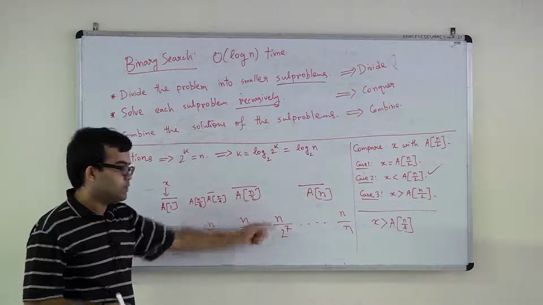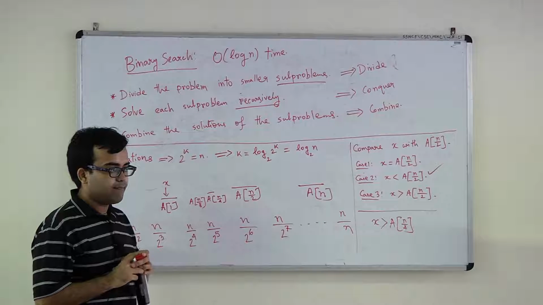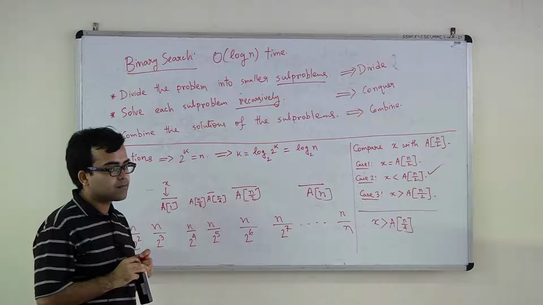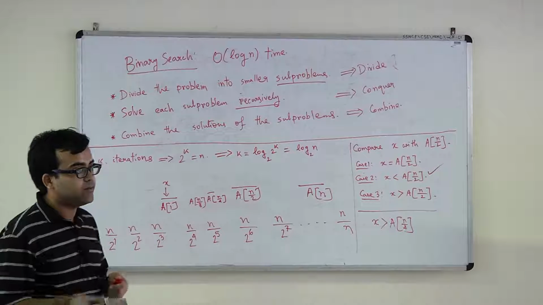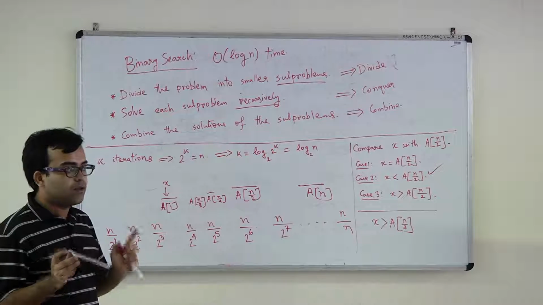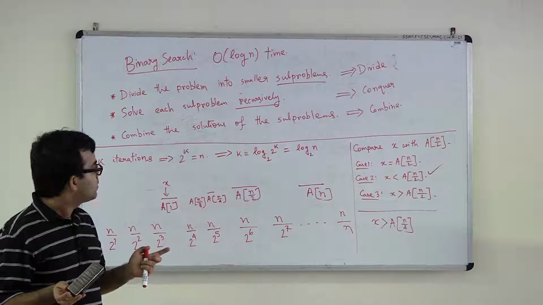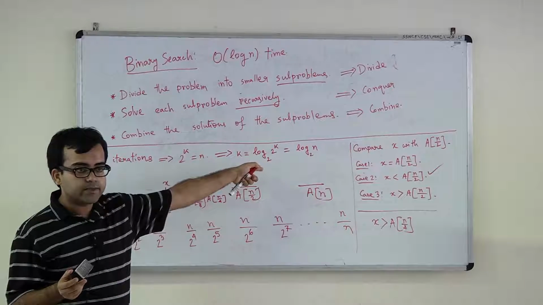So how many iterations will you need? Yeah, in terms of n, how many iterations will you need? Log n. You will need k iterations, but k equal to log n. This is what we just observed, right?